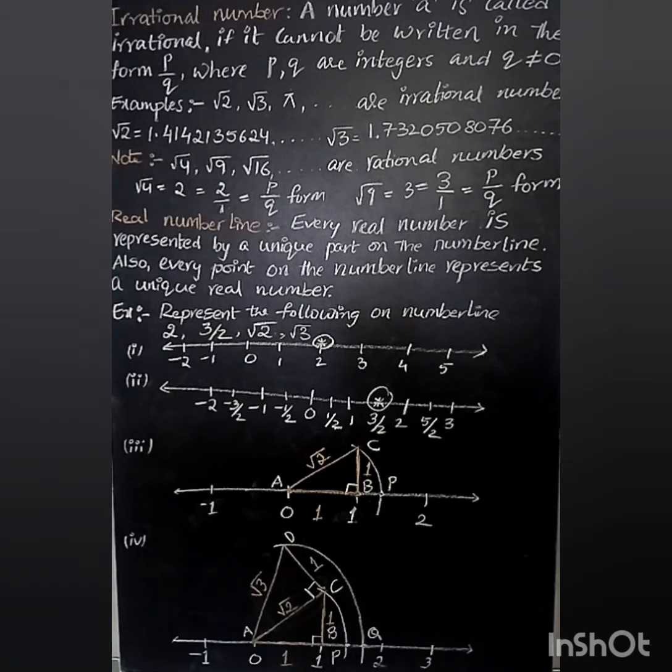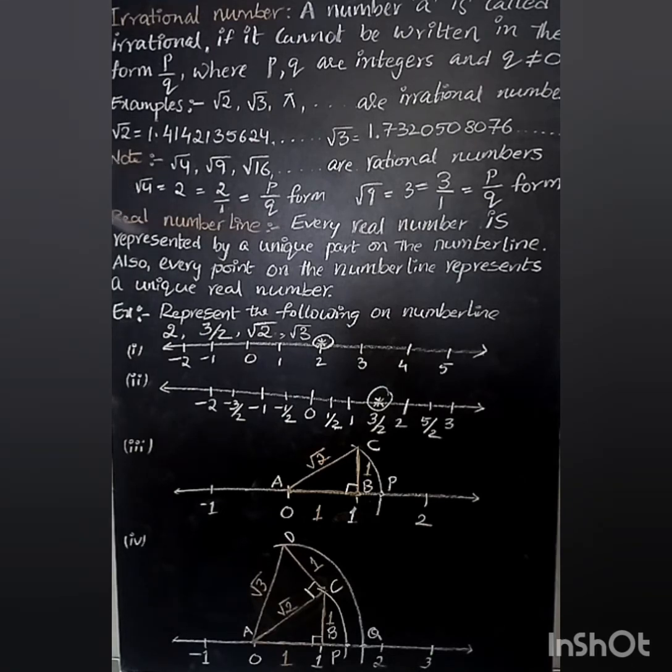I think now you have better clarity about what an irrational number is. A number which cannot be written in the form of p by q is called an irrational number. The decimal expansion of an irrational number will always be non-terminating, non-repeating. We will come to know this in the next sessions.